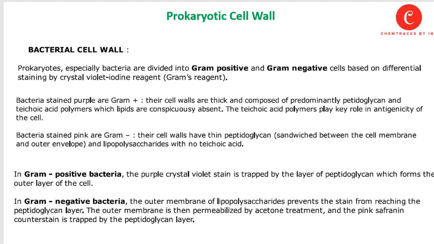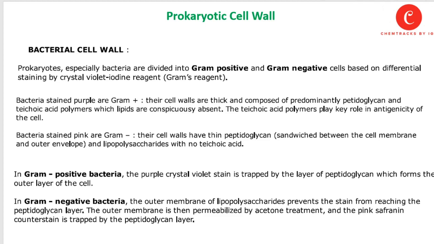So, the difference between gram-negative and gram-positive bacteria: in gram-positive bacteria there are no lipids, while gram-negative bacteria contain lipopolysaccharides, meaning they contain lipids, but there is no teichoic acid, while gram-positive bacteria contain teichoic acid polymers.